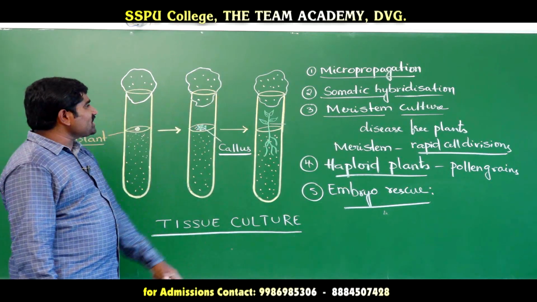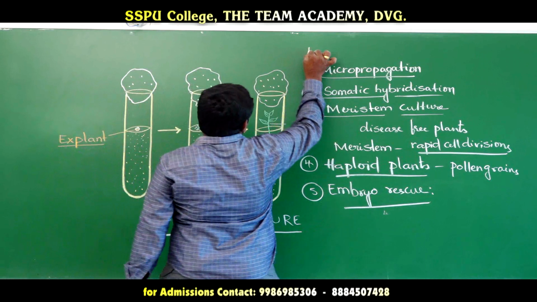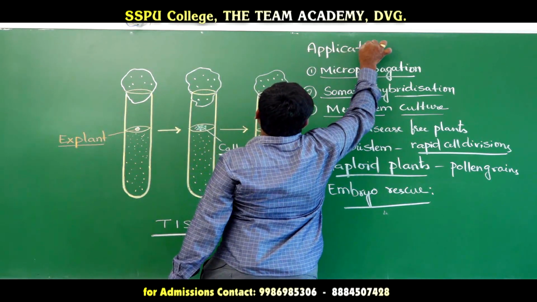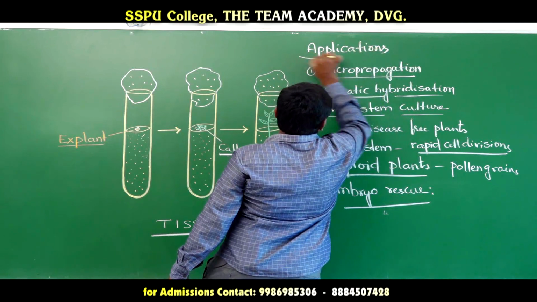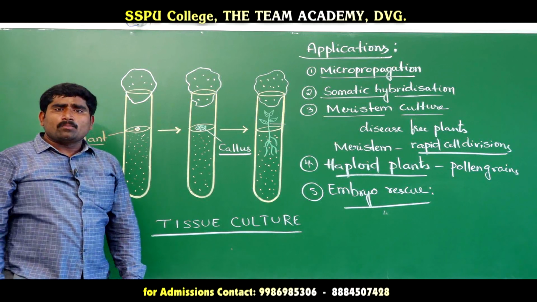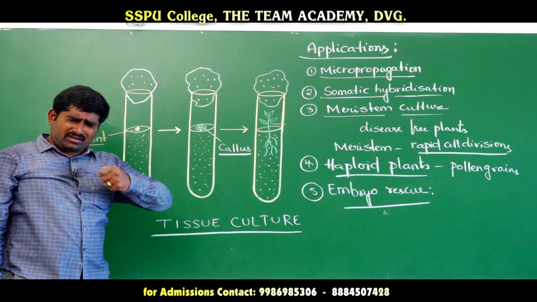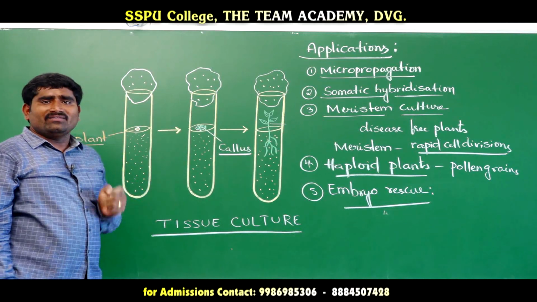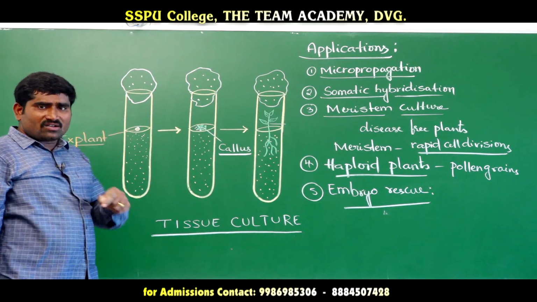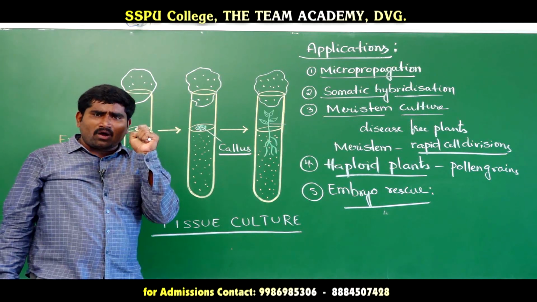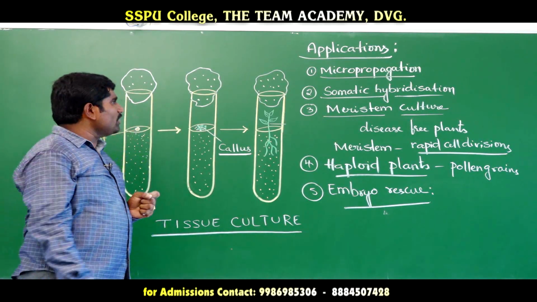These are the total applications of tissue culture. The first one is micropropagation. Micropropagation means production of a large number of plants from a minute explant within a short span of time. That is called micropropagation.